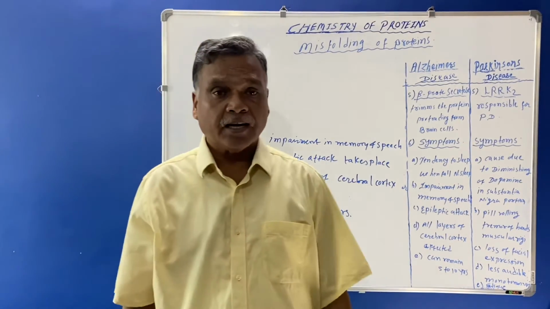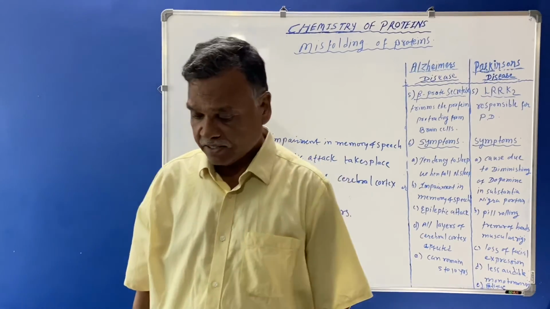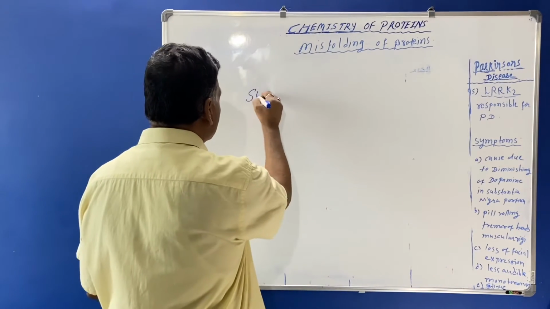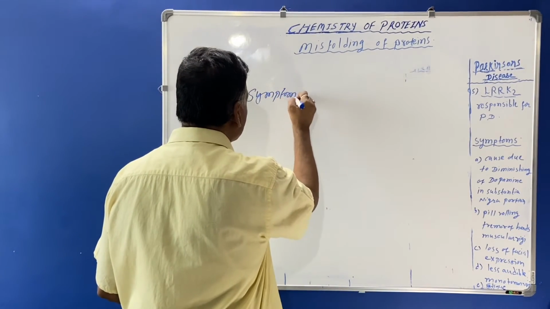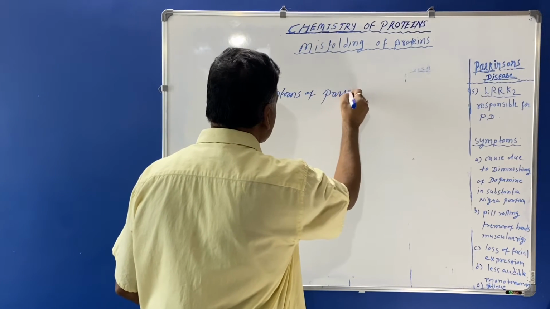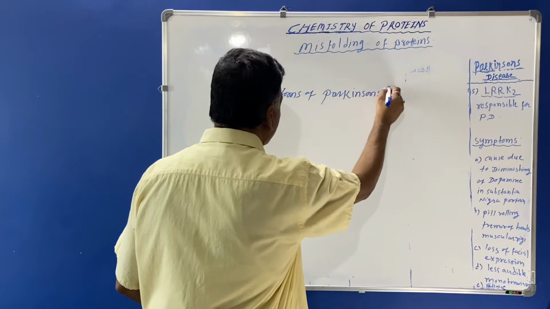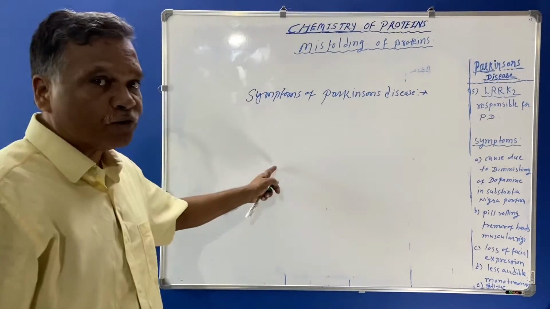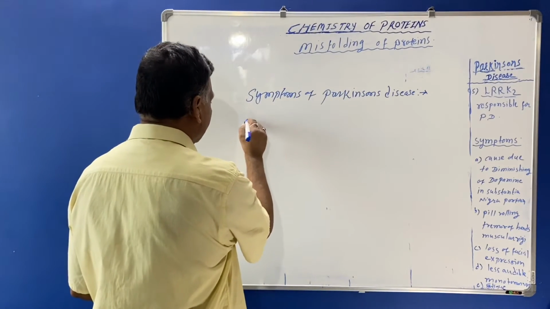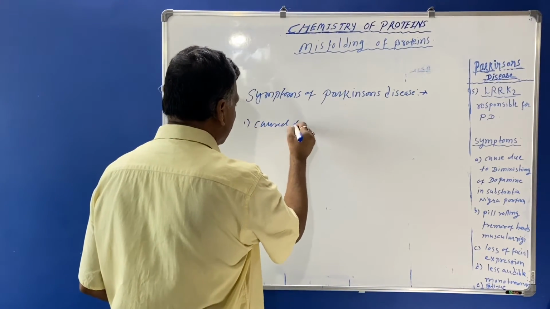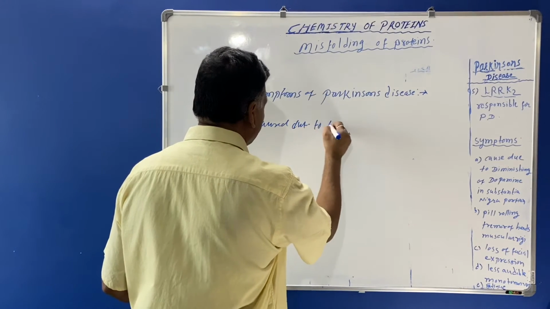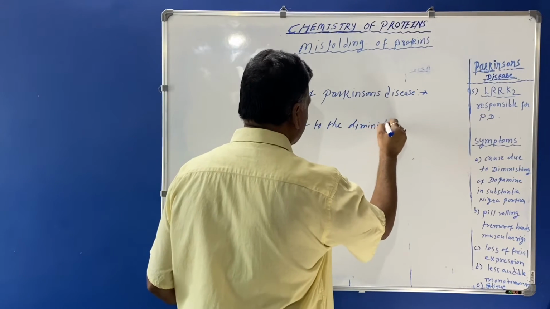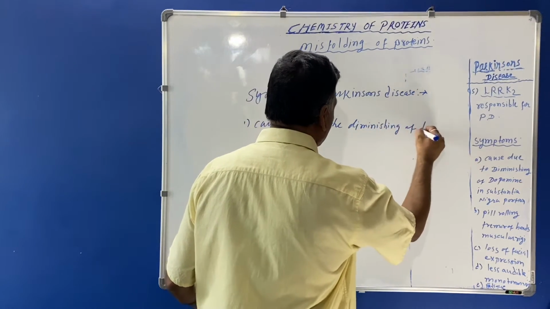Now we'll see the symptoms of Parkinson's disease. Number one, it is caused due to the diminishing of dopamine.